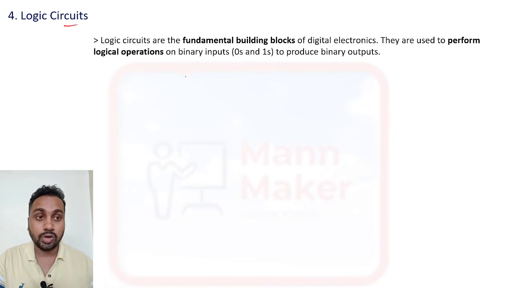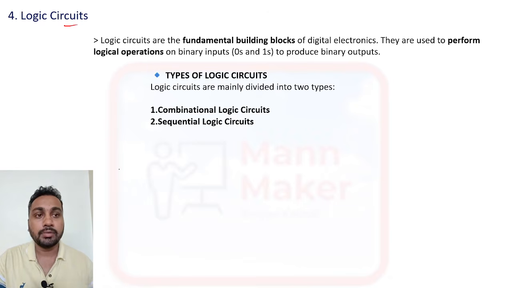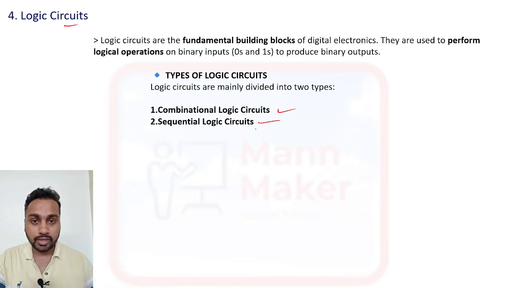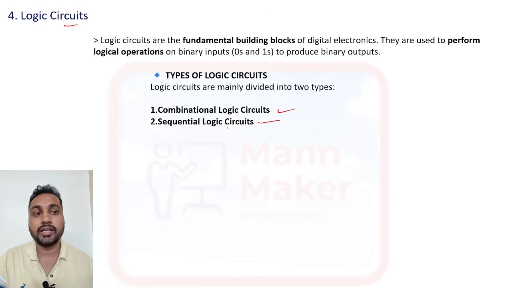For a logic operation. Okay, so generally our logic circuit is divided into two types, that is combinational circuit and sequential circuit. We have different kinds of circuits, categorized in two ways: combinational logic circuit and sequential logic circuit.